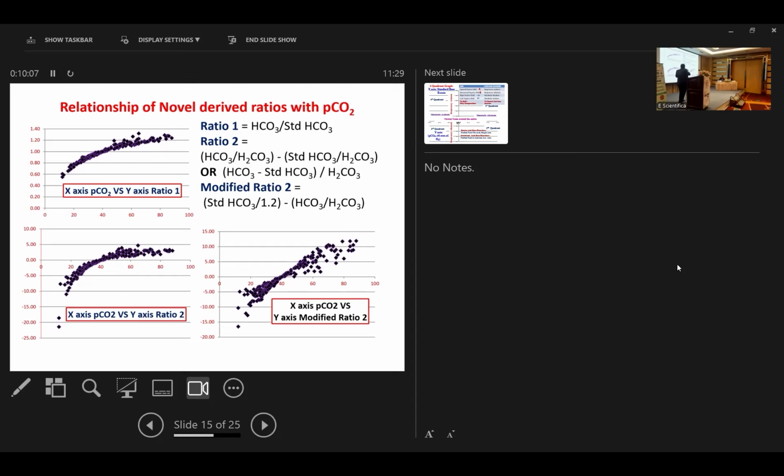Ratio 2 is bicarbonate minus standard bicarbonate divided by carbonic acid. Here, PCO2 is taken on the x-axis and ratio 2 on the y-axis. This ratio is greater positive for increased PCO2 and greater negative for decreased PCO2. And the value is 0 at 40, because bicarbonate and standard bicarbonate are both equal at PCO2 40. And one more ratio, the modified ratio 2. I just modified the ratio by taking 1.2 in place of it, so standard bicarbonate divided by 1.2 minus bicarbonate, divided by carbonic acid. The advantage of using this modified ratio 2 is that it clearly demarcates the different PCO2.